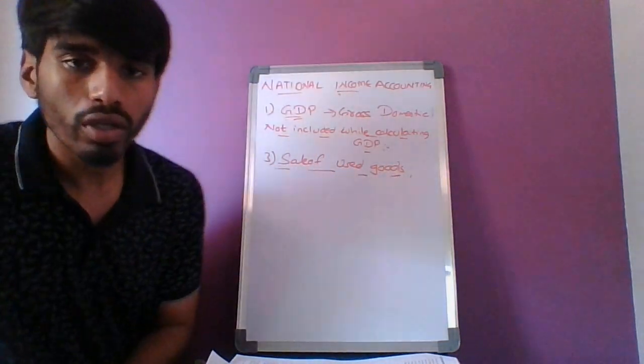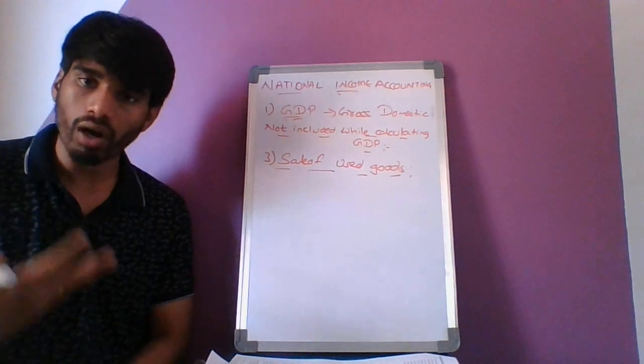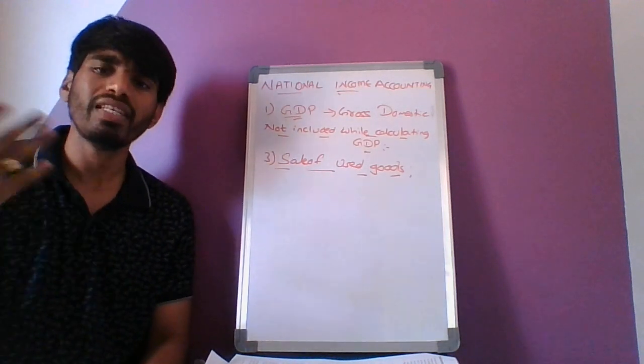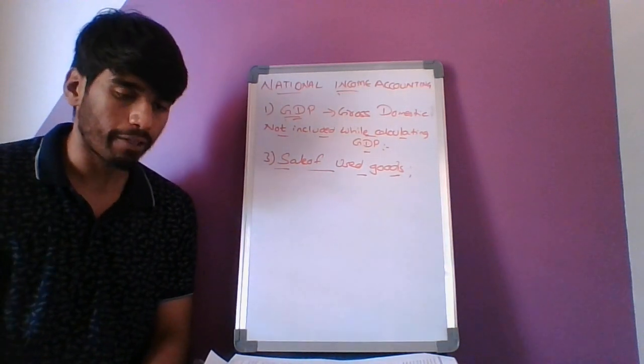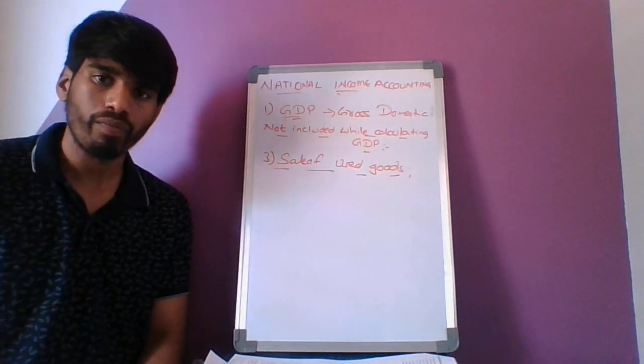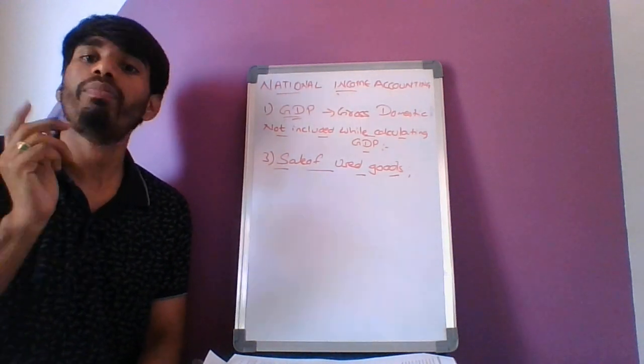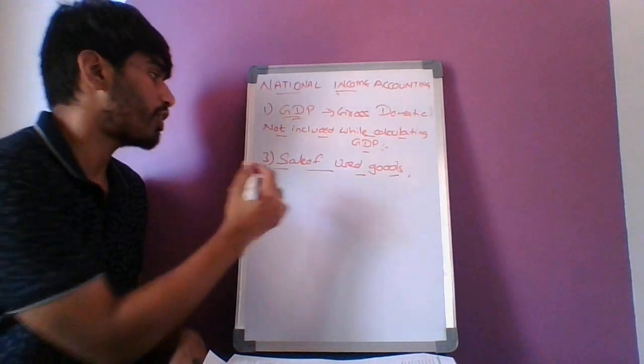So, sale of used goods. What does this say? Sale of used goods. Now I have bought a car in a particular year. After 2 years, I want to upgrade my car to another one. So what do I do? I will sell it to another person as second hand. So the second hand items which are sold cannot be included in the GDP calculation.